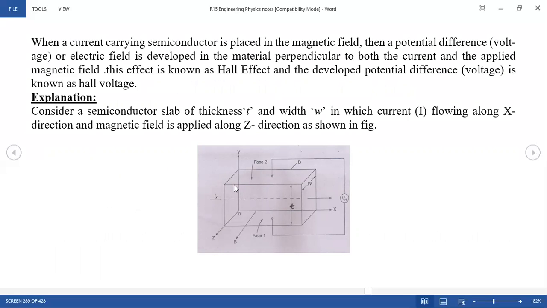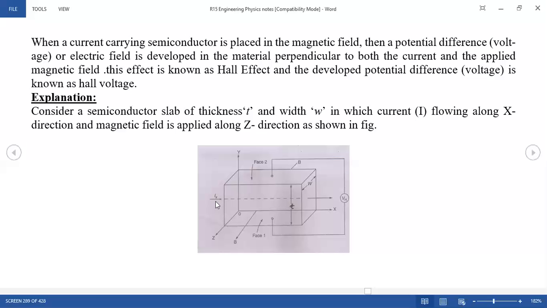Simply see the diagram. If this is a cubic material of your semiconductor, and we give current in one direction, and simultaneously in a perpendicular direction a magnetic field is applied, then between these two perpendicular directions, in that direction you can get a voltage difference in the semiconductor. That was observed by Hall. So the Hall effect is very important and simple.